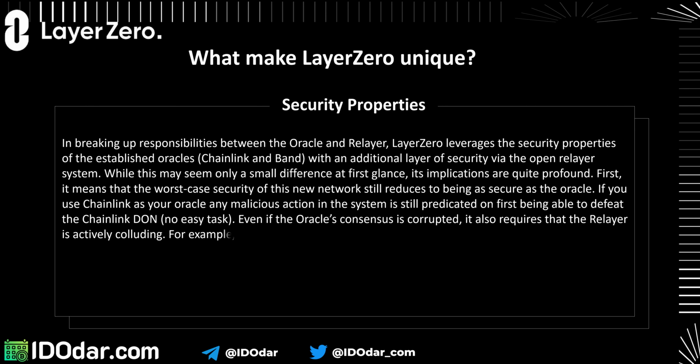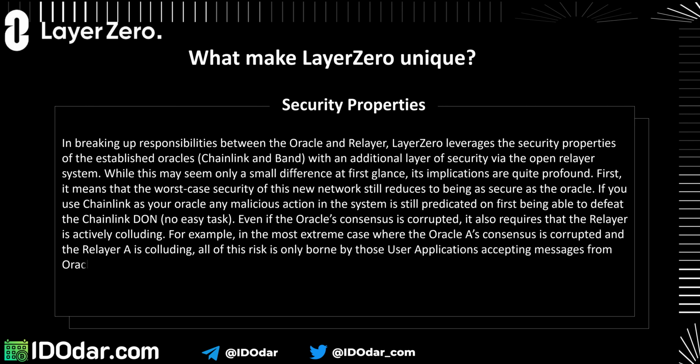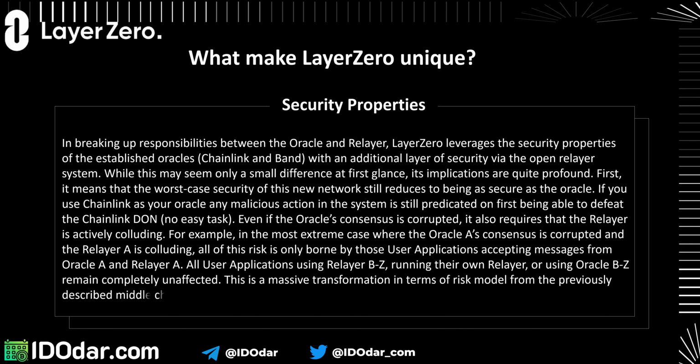For example, in the most extreme case where oracle A's consensus is corrupted and relayer A is colluding, all of this risk is only borne by those user applications accepting messages from oracle A and relayer A. All user applications using relayer B, running their own relayer, or using oracle B remain completely unaffected. This is a massive transformation in terms of risk model from the previously described middle chain systems.